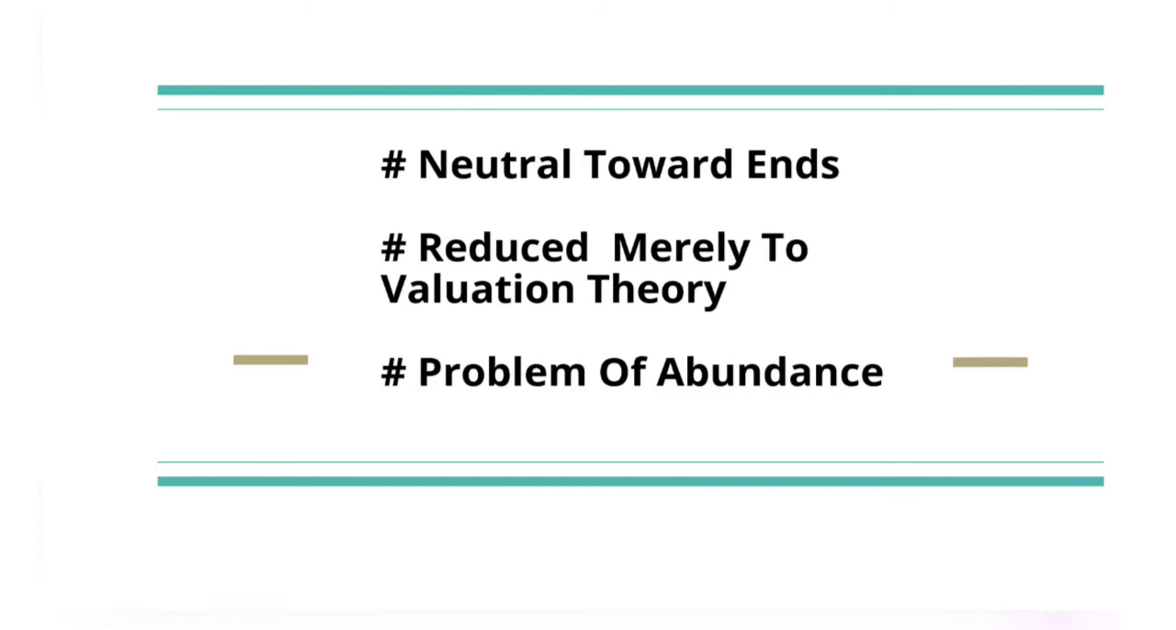The third one is reduced merely to evaluation theory. According to Robbins' definition, economics is reduced merely to evaluation theory. This doesn't take into account the problems of macroeconomics and growth. And the last one is the problem of abundance. All the problems of economics don't arise from scarcity. Some of them arise from abundance also, such as the problem of overproduction, etc.